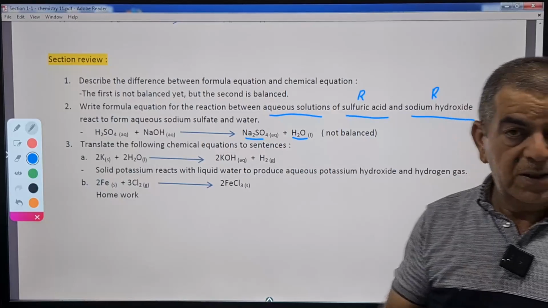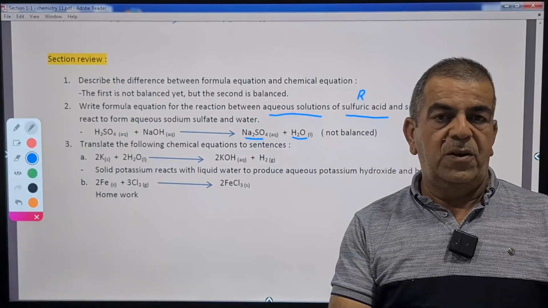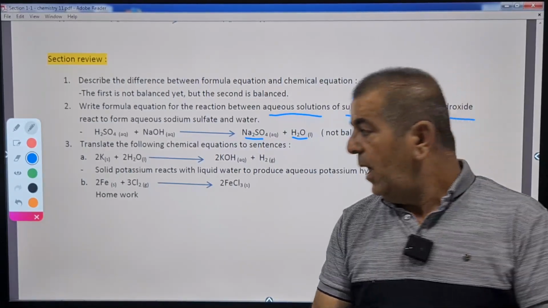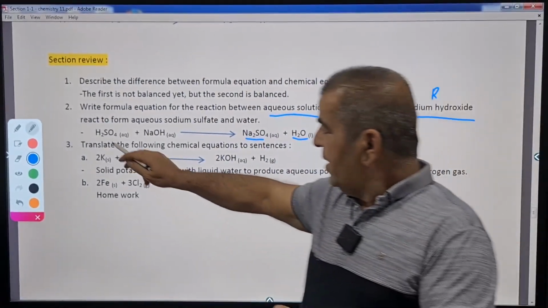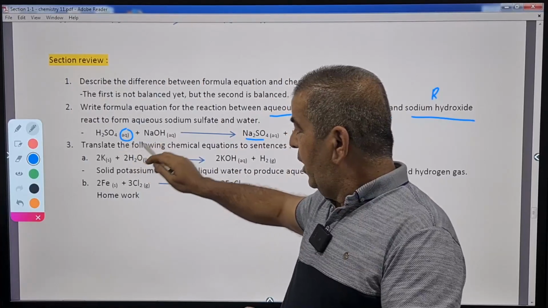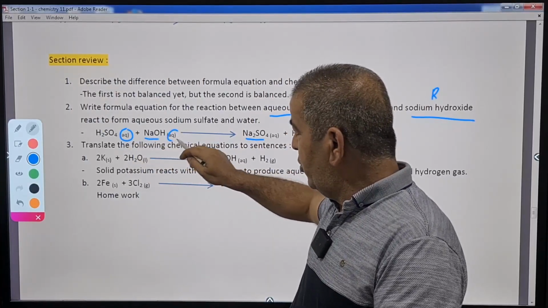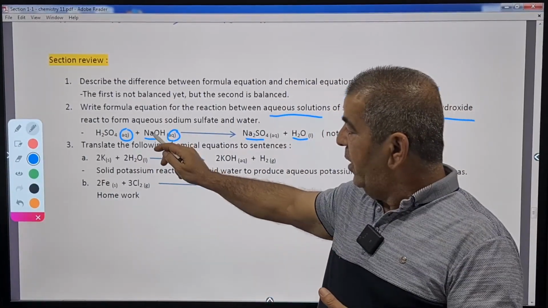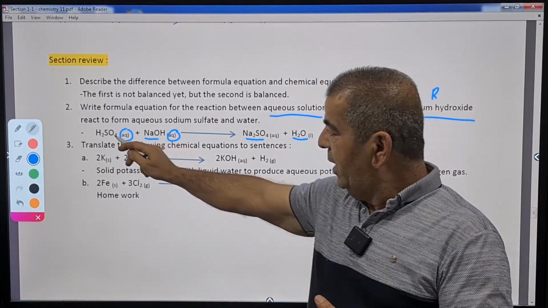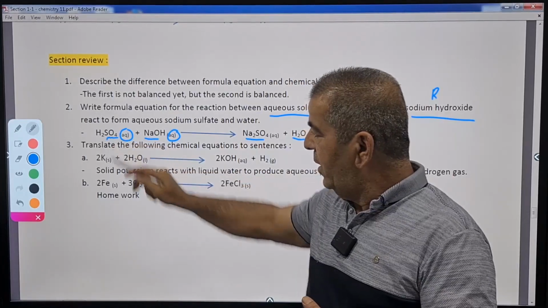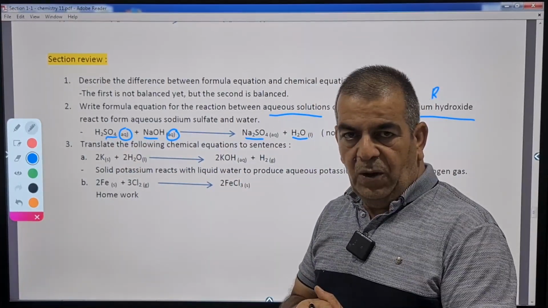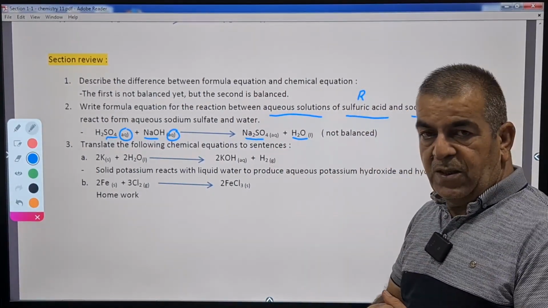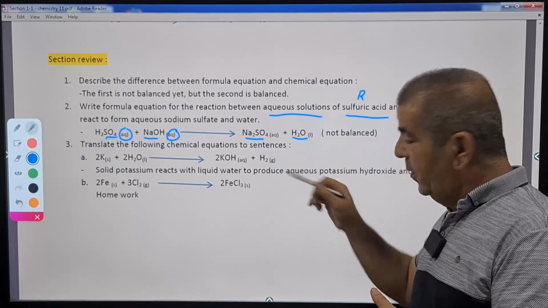Of course, we don't mean only the table salt that we use for flavoring food, because we have thousands of salts. Anyhow, we have sulfuric acid as an aqueous solution, and sodium hydroxide also aqueous solution. Both are dissolved in water. Here, in neutralization reaction, the cation, the positive ion of the base, combines with the negative ion, the anion of the acid, forming what? Forming the salt. And the salt here is sodium sulfate.